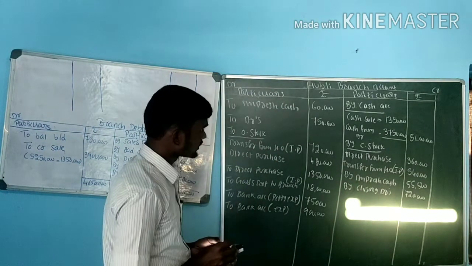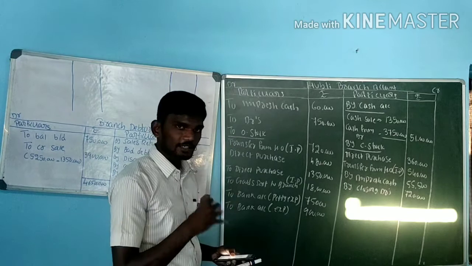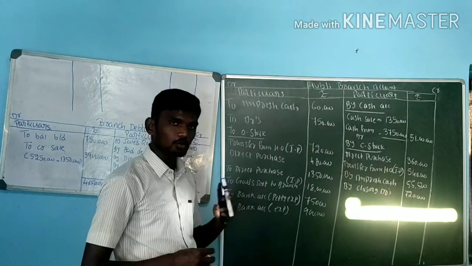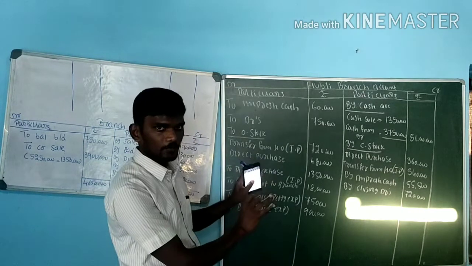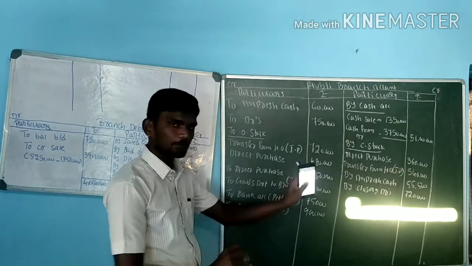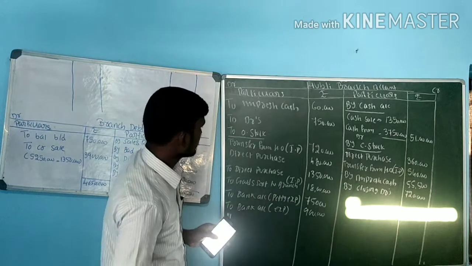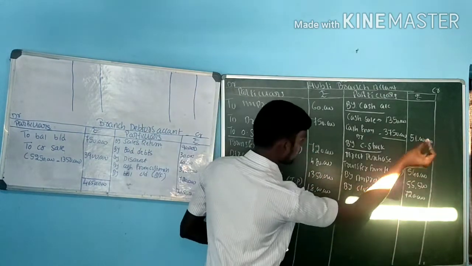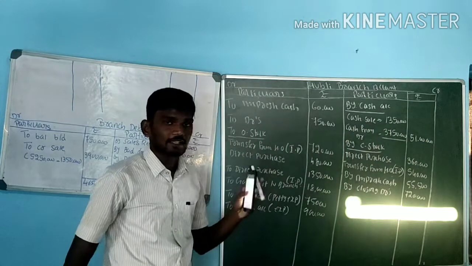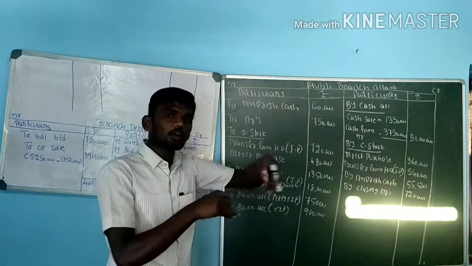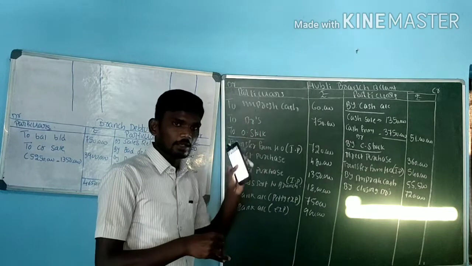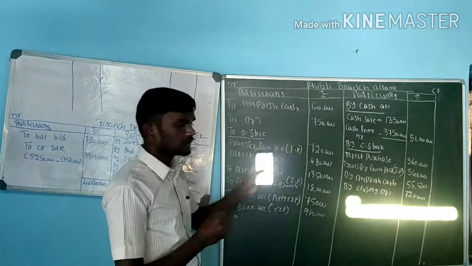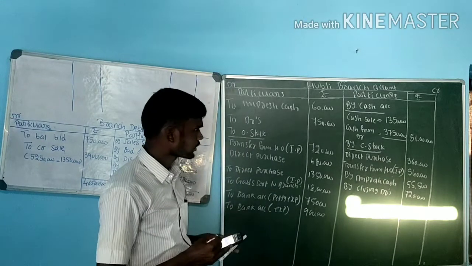Here, when come to this question, this is the problem. We are selling goods at invoice price, not at cost price. If you are selling goods at cost price, stop it here, and if you are getting profit or loss. But here, they are sending goods at invoice price. That is 1, 2, 3. These are the three information they are sending at invoice price. Means what? Including of profit. As I already told in beginning, you should not include any kind of profit here. We have to remove the profit from the invoice price. How to remove it out?